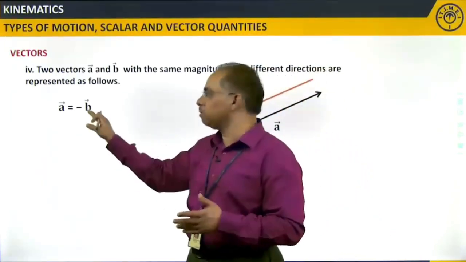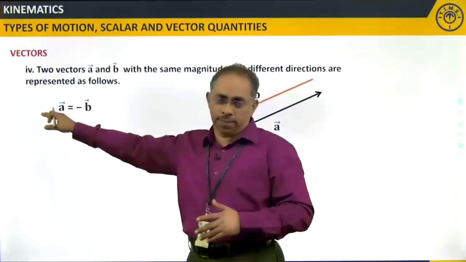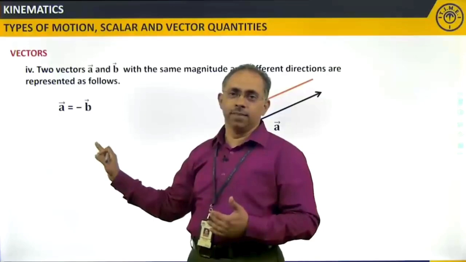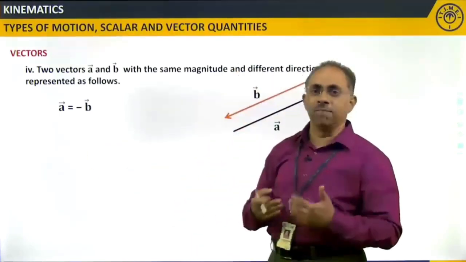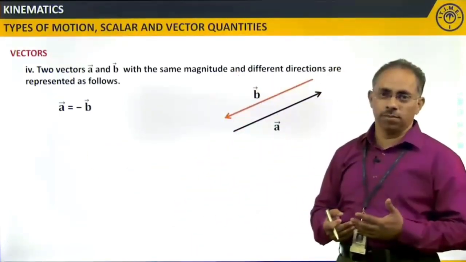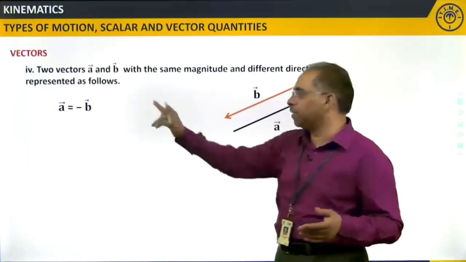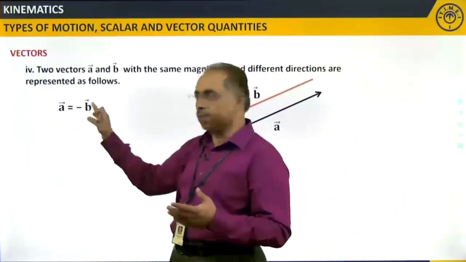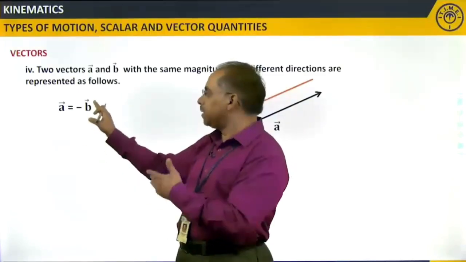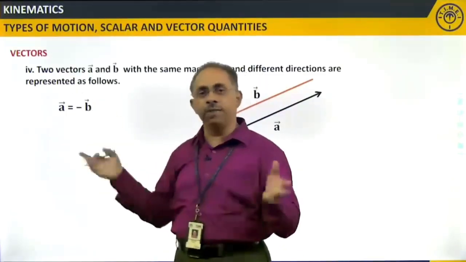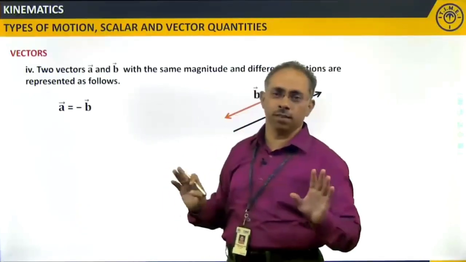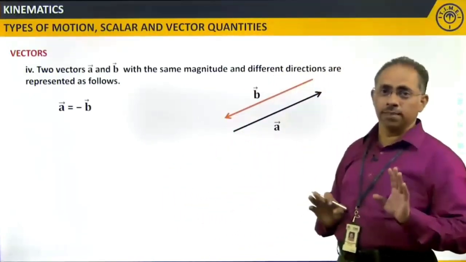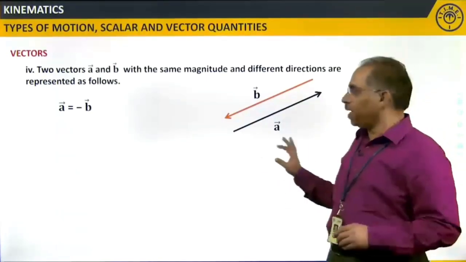When I say A is equal to minus B, that means this is the positive direction and this is the negative direction. So, this is as per the conventions that we follow. It is not mandatory that always one is positive and the other is negative. So, this is positive and this is negative. We can take that this is also positive and that is also negative. Anyway, we can take. No issues at all. This is clear. Let us look at the other point.